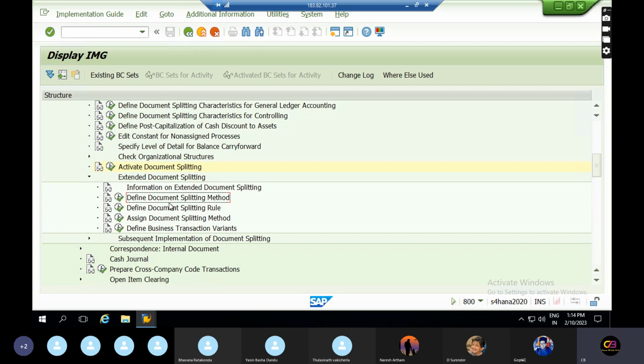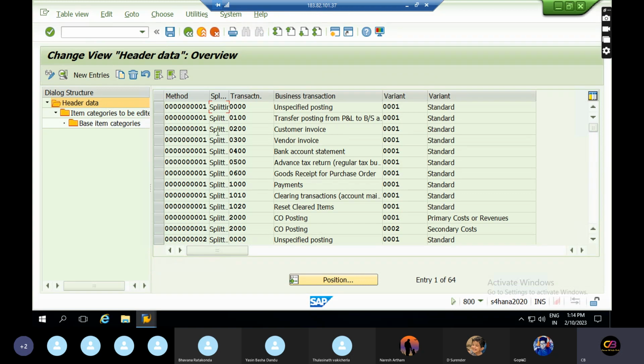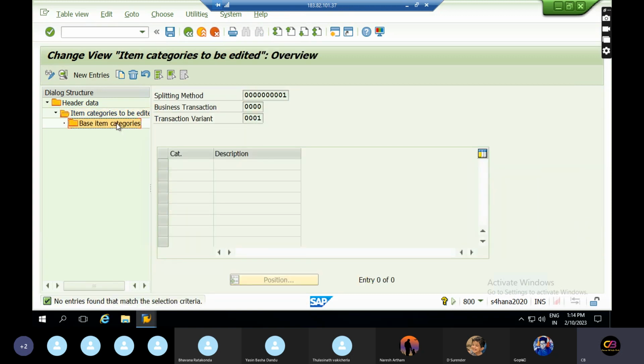And the document splitting method. SAP has some document splitting rules. Why these rules are defined, I will tell you. So just go to document default rules. These are all default rules. In order to split the document, some default rules have been designed in the backend. So all these splitting rules have been defined for this document splitting concept.